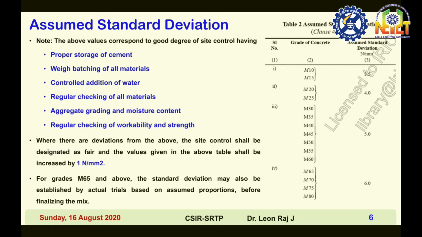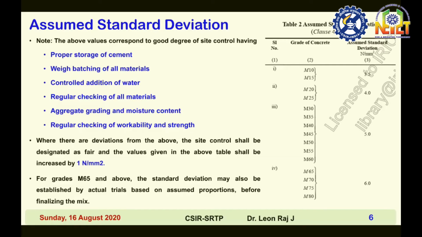Fine aggregate belongs to four different grades, right? Zone 1, zone 2, zone 3, zone 4. For each zone of fine aggregate, there are different values of coarse aggregate by total aggregate ratio.